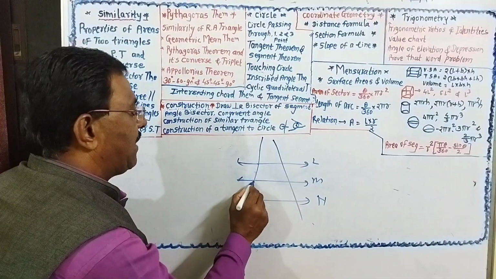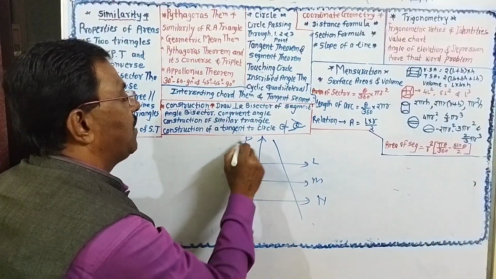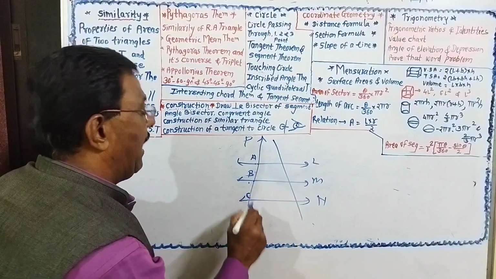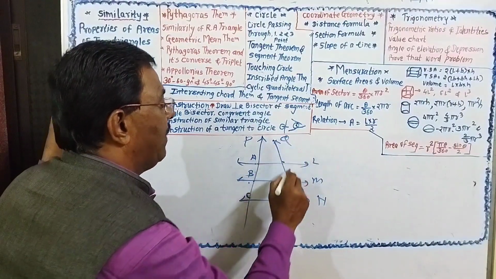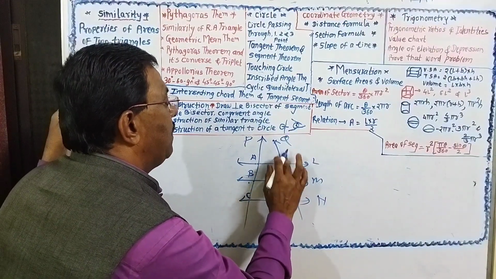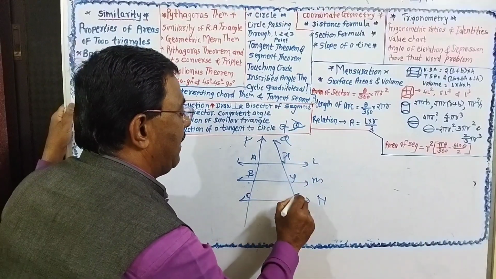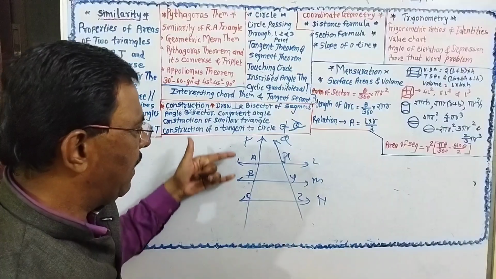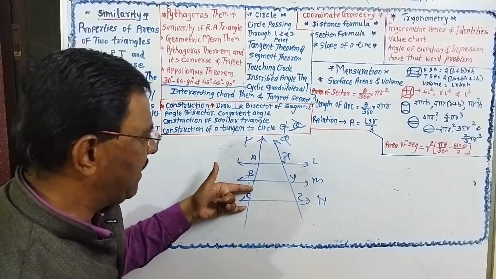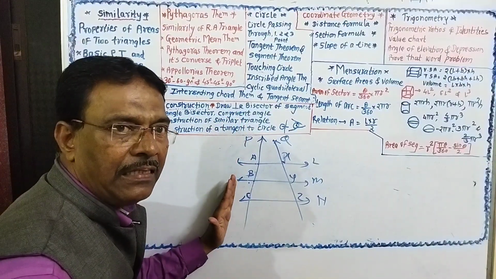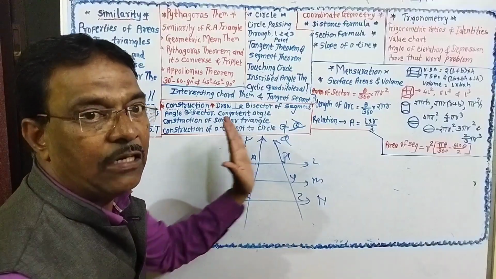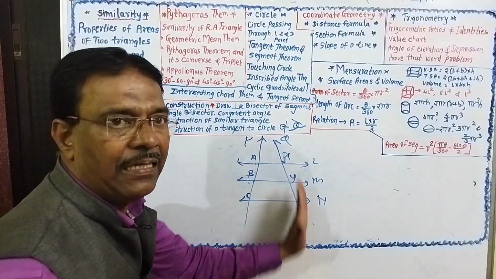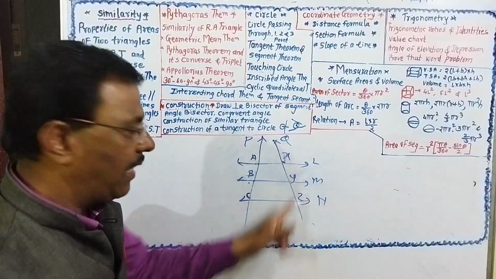The intersections made by the first transversal P are AB and BC, and the line Q makes the intersections XY and YZ. The properties of three parallel lines say that the ratio of the intercepts made by one transversal is equal to the ratio of the intercepts made by the second or any other transversal.